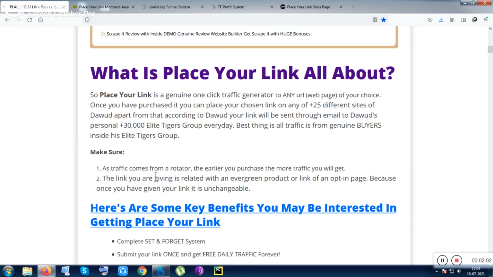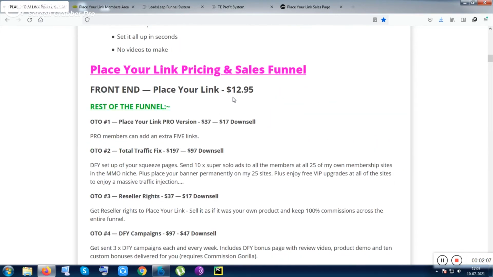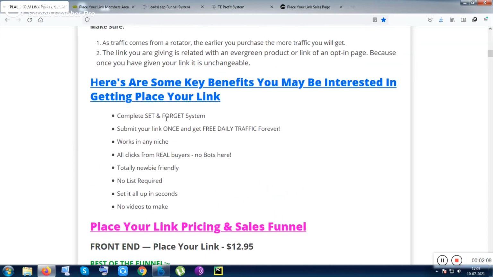So apart from that, this is an excellent tool at just 12 bucks and 95 cents, approximately 13 bucks, you can say. It's a totally set and forget system, and daily traffic is coming. You can just sit back, put your hands behind your head and watch the traffic coming, genuine buyer traffic, and it works in any niche.